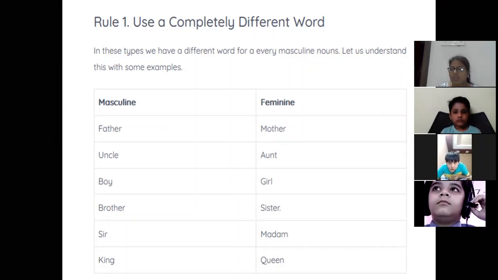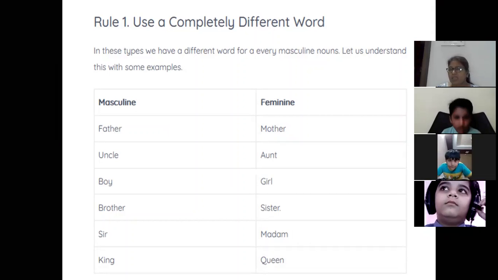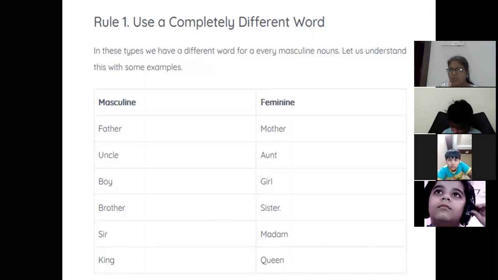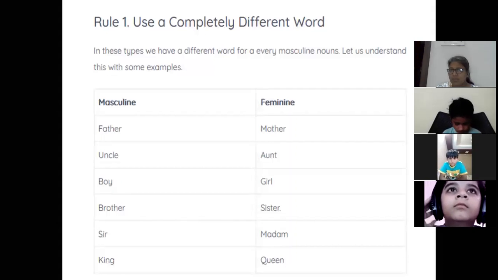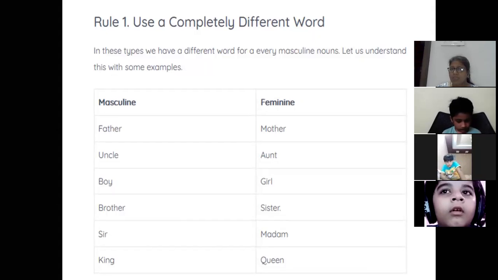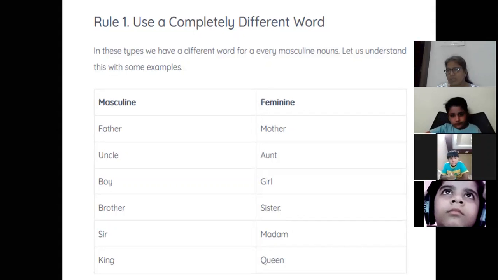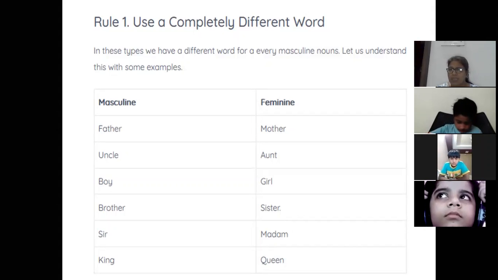When you are changing a word from masculine to feminine, the word is totally changing. We are not adding anything to make it feminine. For example, father becomes mother, uncle, aunt, boy, girl, brother, sister, sir, madam, king, and queen. So rule number 1 says that when we are changing a masculine gender to feminine gender, the word completely changes.